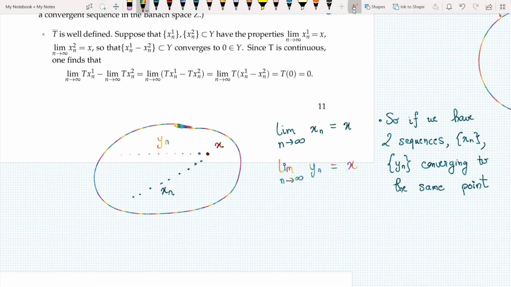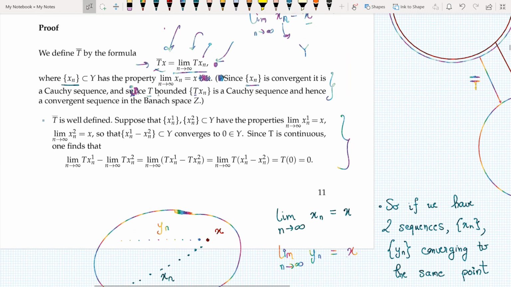And now, in order to understand this part, remember, these notes are concise. They assume that you have knowledge of analysis 1, 2, 3, complex analysis, and then functional analysis. So each and every line, each and every paragraph is an exploration in itself. So now we are going to explore this part. So I need to prove that this T star is well defined.